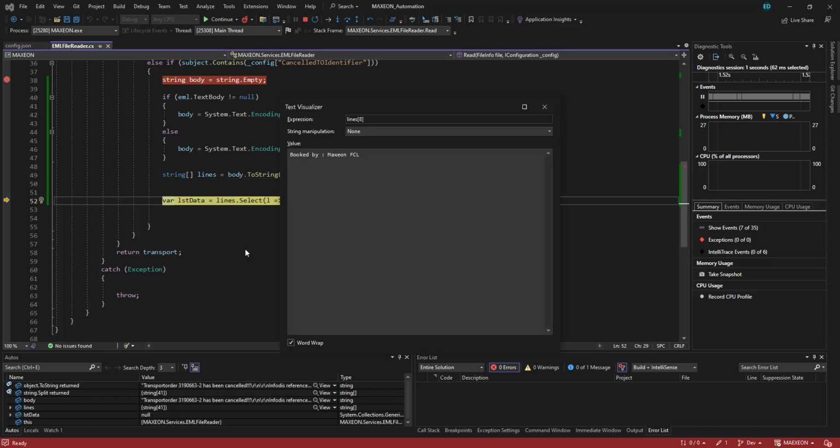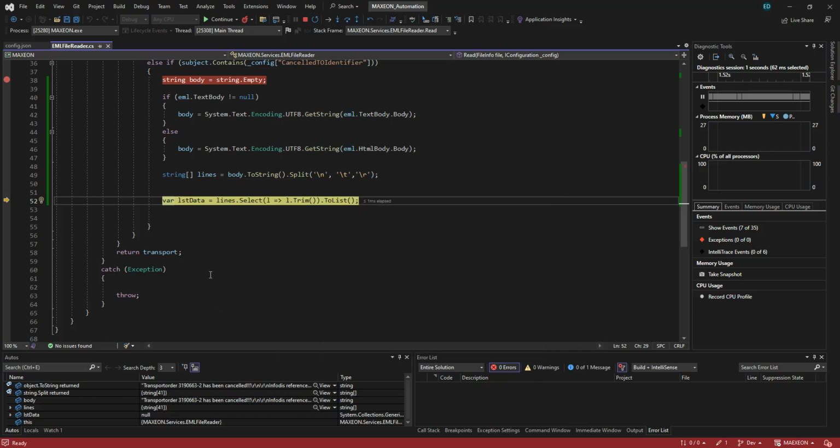So we can search this text Book By, and then if we get it, I think we can, yeah, string Book By, and then, okay, all right, I think we can just do that.